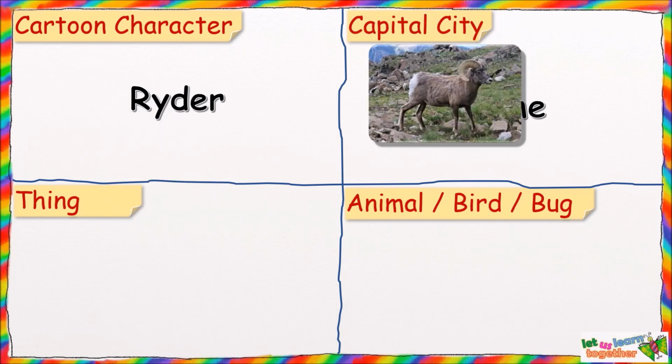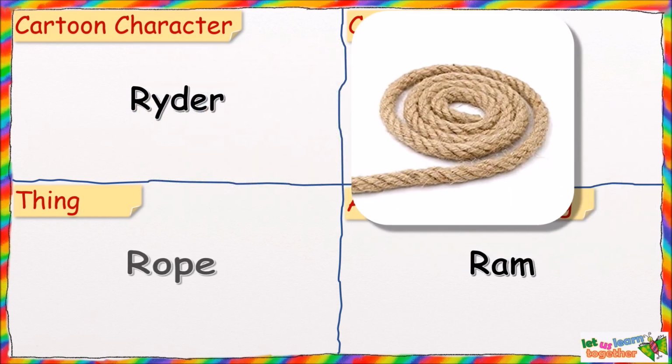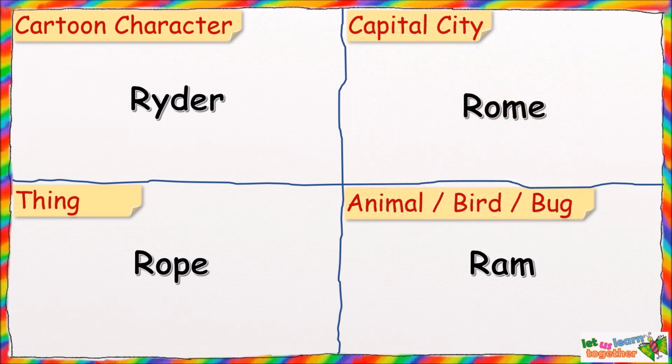Then R for Ram. And R for Rope. So there we go. We have cartoon character Ryder, capital city Rome, animal Ram, and thing Rope, all starting with the letter R.